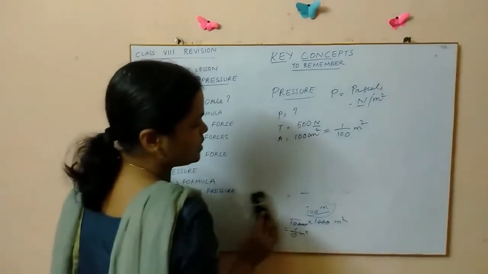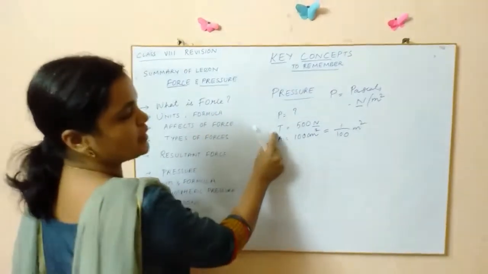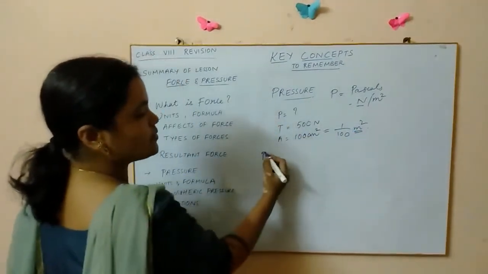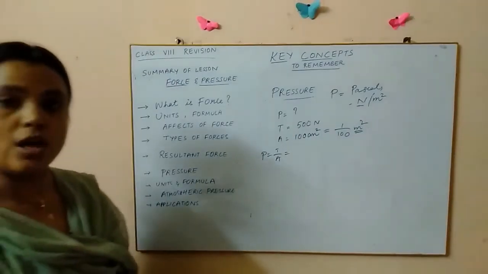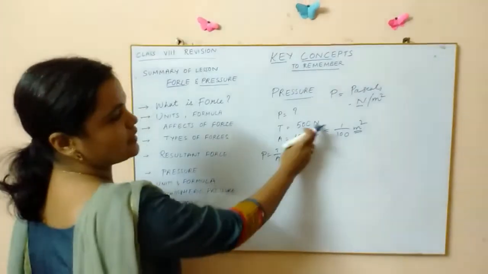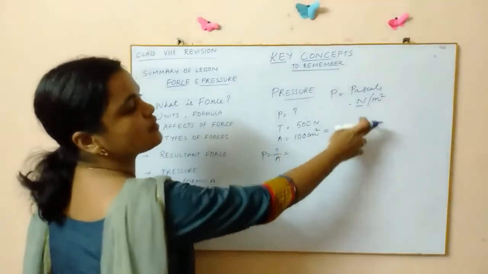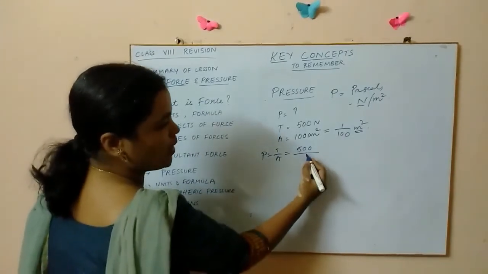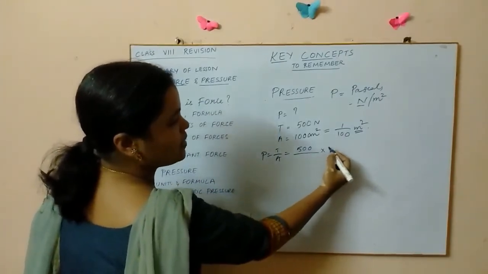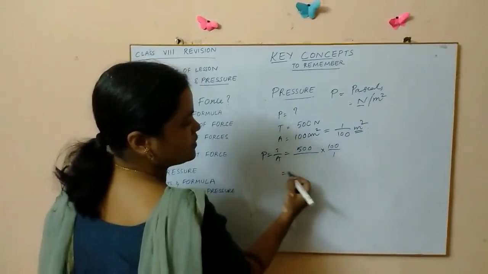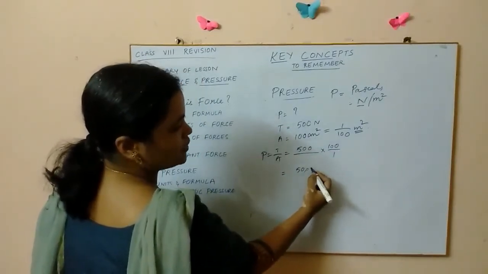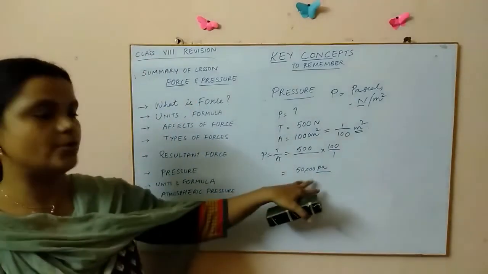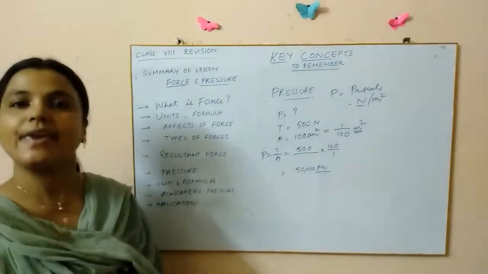Now let's substitute this. Now we have thrust in terms of Newton and we have area in terms of meters square. Now you can substitute in the formula. In the formula, area is 1 by 100, or I can write this as into 100 by 1, which is nothing but 50,000 pascals. Did you get that, children? Did you understand? So this is how you are going to calculate.